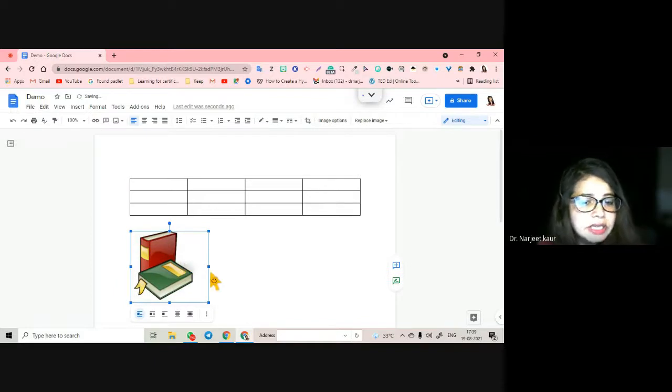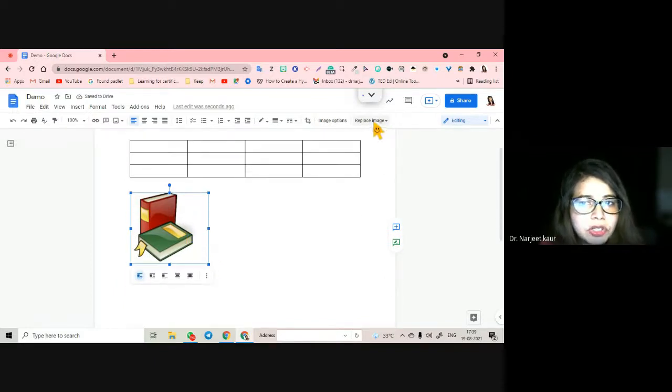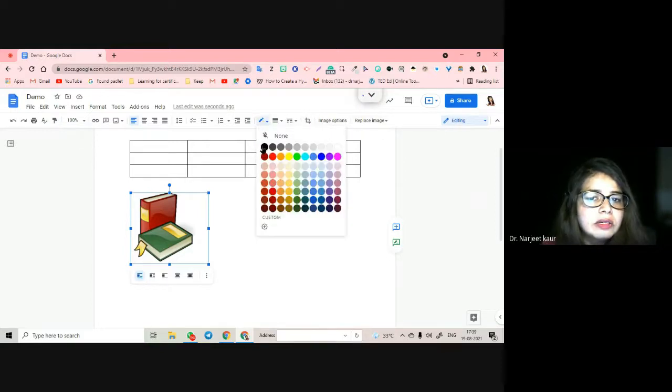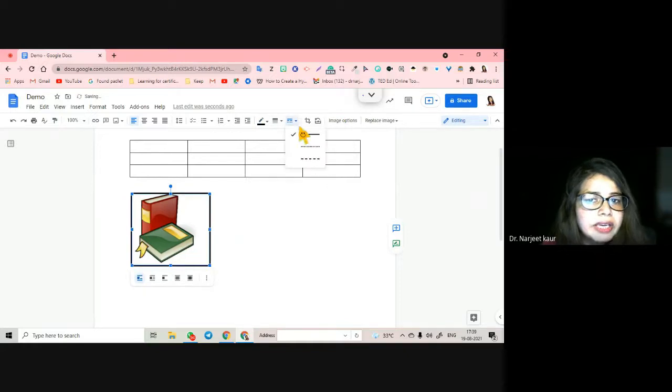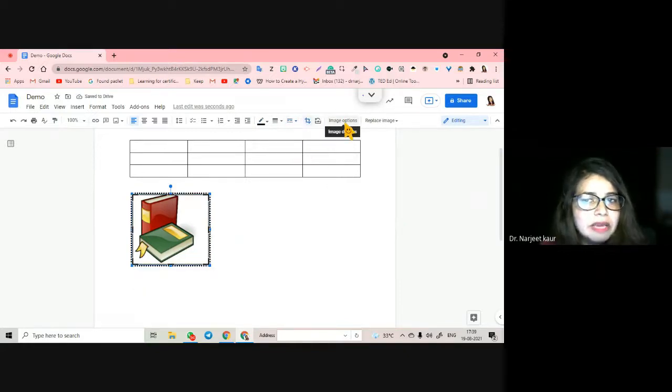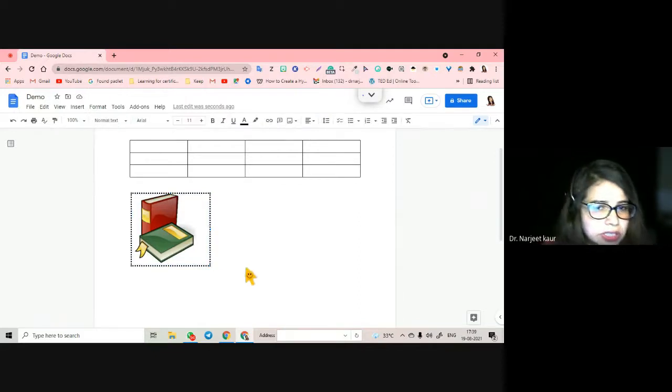I select this image. You see the formatting options here in the formatting toolbar are going to change according to what you have selected. So if I've selected an image, the formatting is going to be for the image. I'm going to crop the image. I can give a border. I can make the border dotted. I can crop. I can replace the image. I can do a lot of stuff with this image.